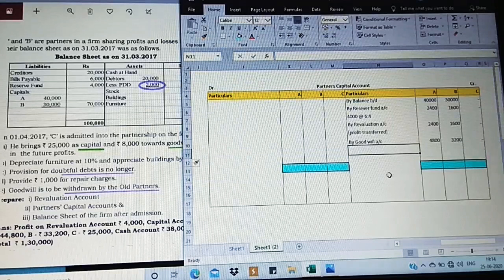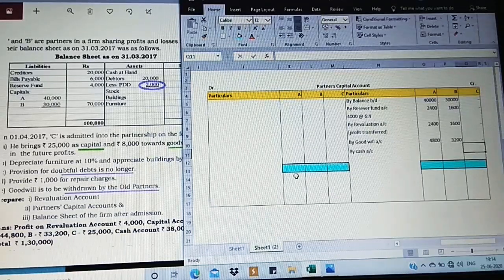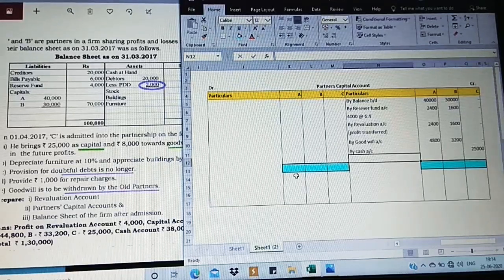But one thing is left out for the new partner. Observe the question, we have the capital brought in by the new partner, right? Yes. So this we are going to take up now. By cash account, as the value is brought in as capital, 25,000. So this is what we have to do, and it has been completed.